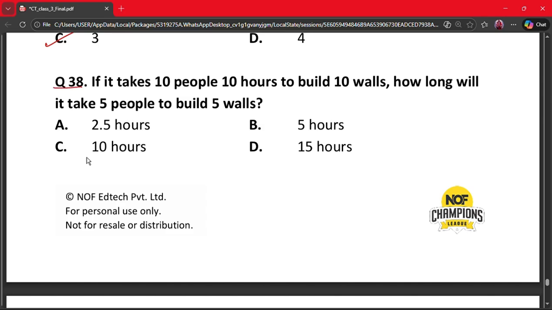Question number 38. If it takes 10 people 10 hours to build 10 walls, how long will it take 5 people to build 5 walls? A, 2.5 hours, B, 5 hours, C, 10 hours and D, 15 hours. The correct answer is option C, 10 hours. Because if 10 people build 10 walls in 10 hours, one person builds one wall in 10 hours. Therefore, 5 people can build 5 walls in the same time, that is 10 hours.